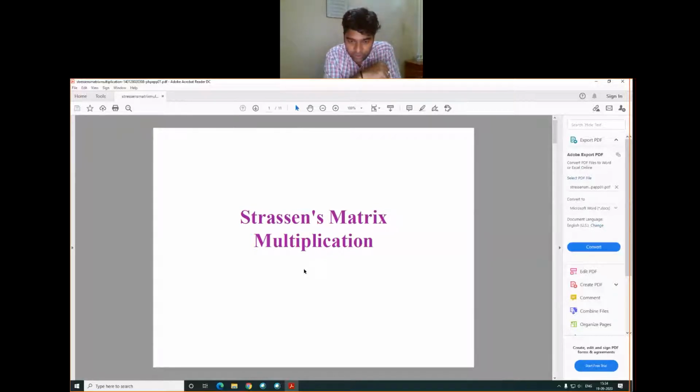So Strassen suggests one algorithm which is more efficient as compared to the traditional matrix multiplication operation that we have implemented, as well as learned in early math. But why Strassen? Why are we discussing Strassen's algorithm?